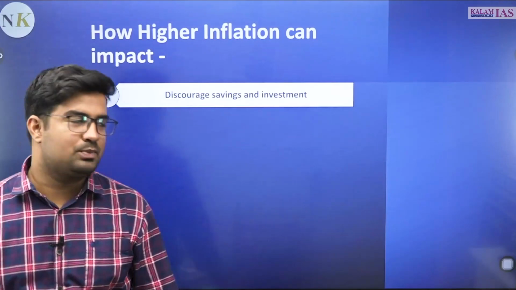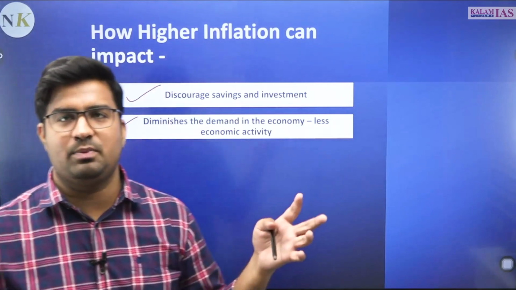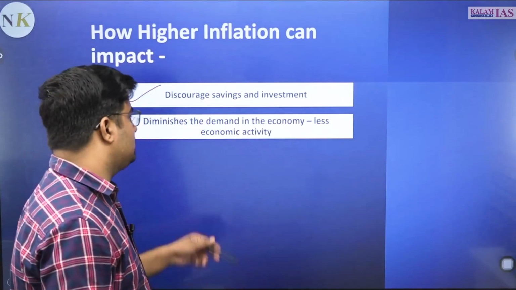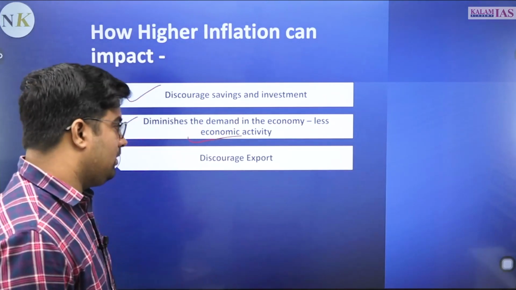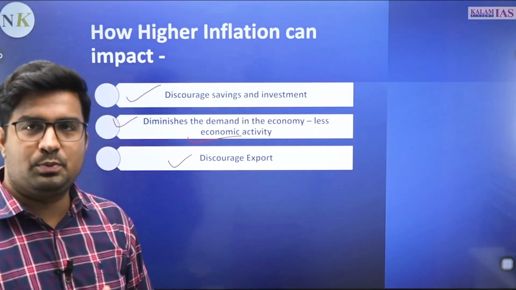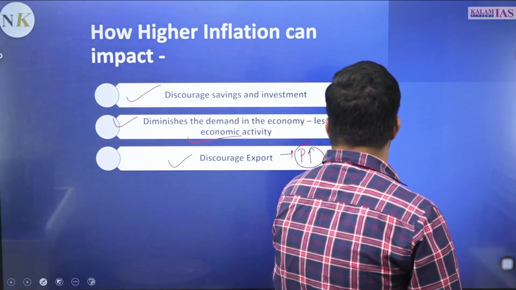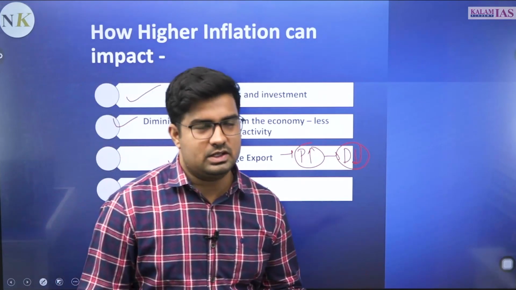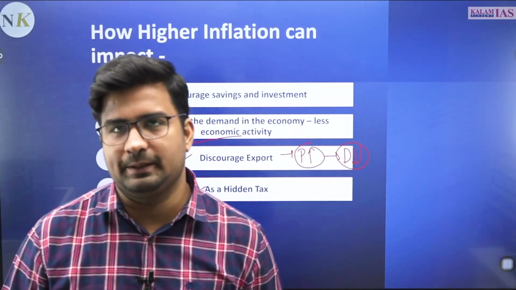It discourages the saving aspect and investment aspect, diminishes the demand in the economy. If higher inflation is there, the demand will shrink, people will have less demand of different commodities because a larger chunk will go for a single commodity, and less economic activity will happen because people will have less money. Then it discourages exports also because the prices of export will increase and this will lead to decrease in demand also. It acts as a hidden tax for say inflation, price rise हुआ, अब आपको ज़्यादा पैसा एक commodity के लिए खर्च करना होगा जो आप दूसरी commodity भी खरीदने में कर सकते थे.